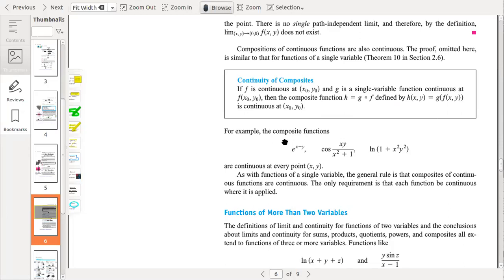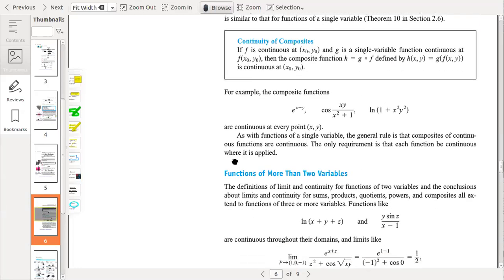You can remember these as short examples. If you are asked to give an example of a continuous function, you can quote ln(1 + x²y²) or e^(x−y). These are functions of two variables and also composite functions.